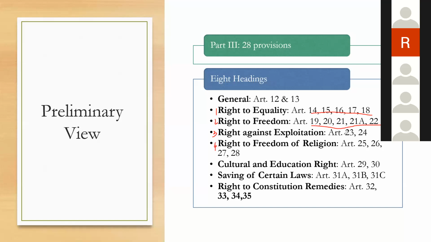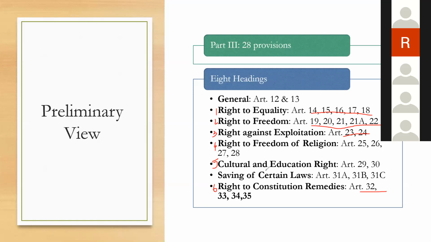The next grouping is Articles 23 and 24, right against exploitation. Right to freedom of religion is group 4. Group 5 is cultural and educational rights. Group 6 only deals with right to constitutional remedy, Article 32. Articles 31A, 31B, 31C, 33, 34, 35 are certain procedural provisions which tell to what extent fundamental rights exist, to what extent they do not apply, in what cases they may apply, etc.